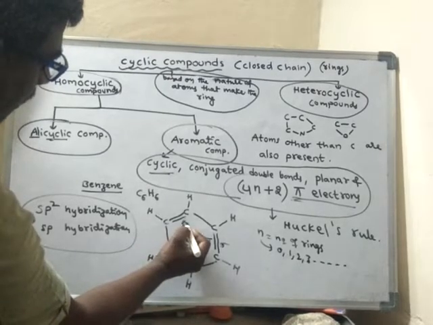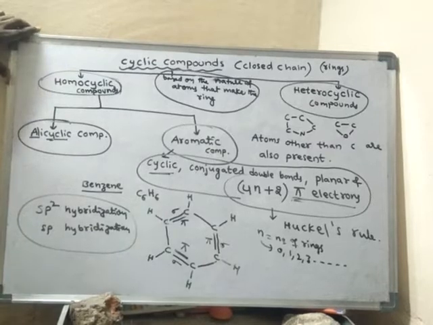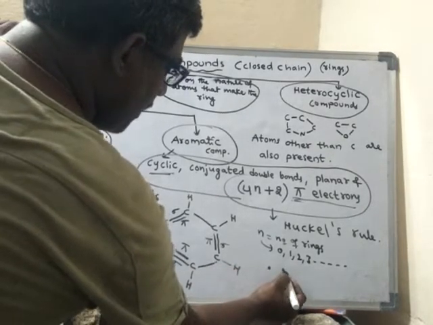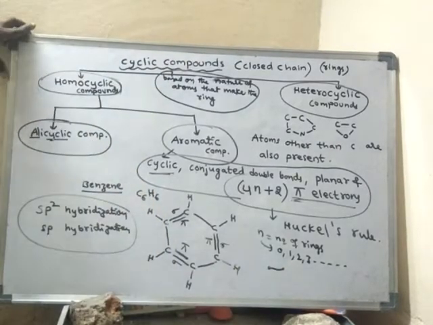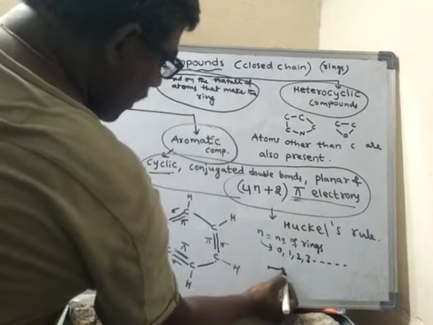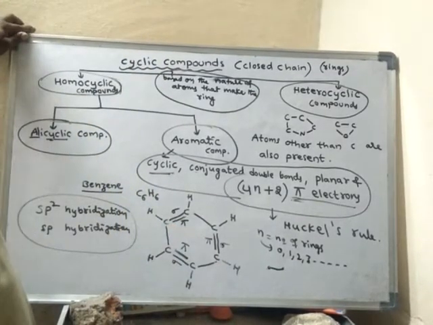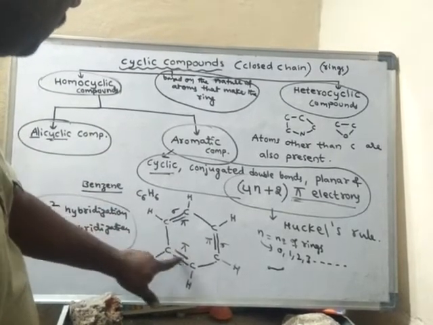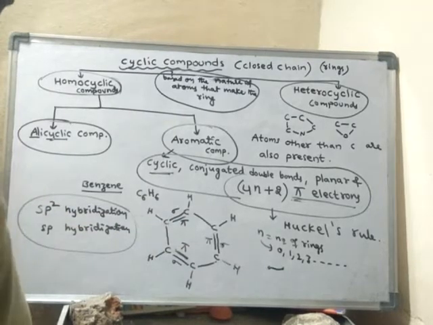How many pi bonds are there here? Here there are 3 pi bonds. Already we know a pi bond is nothing but a pair of electrons, or else 2 electrons. So every pi bond contains 2 pi electrons. So altogether how many pi electrons are there? 6 pi electrons are there.